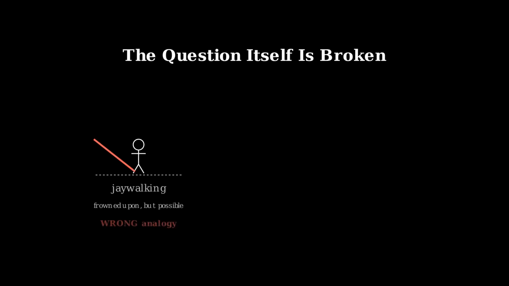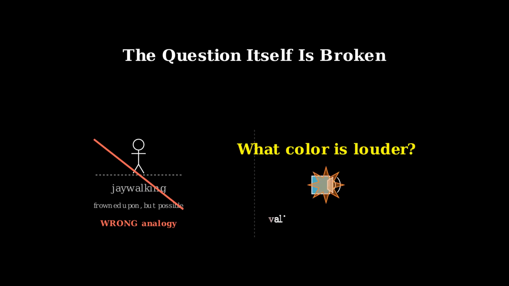So let's bring it home. We're told you can't divide by 0, like it's a rule somebody made up to annoy you. But it's not a rule like jaywalking, where the action is perfectly possible and just frowned upon. It's undefined the way the question "what color is louder" is undefined. The words are all valid, but assembled in that order, they don't point to anything real. The question itself is broken. You aren't being denied an answer. You're being told there was never a sensible question to begin with.